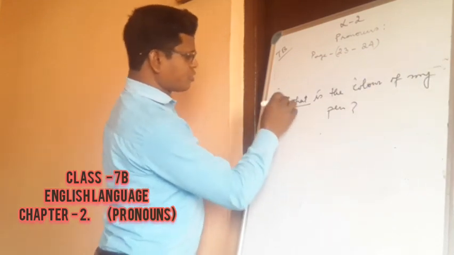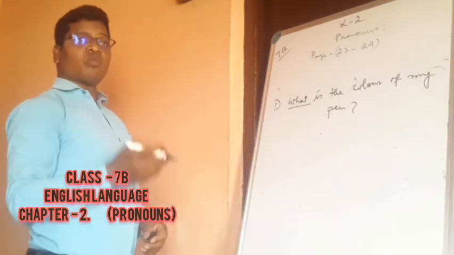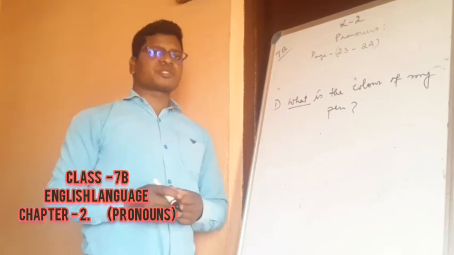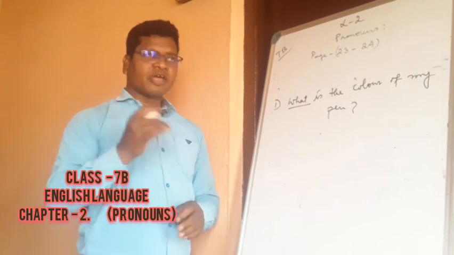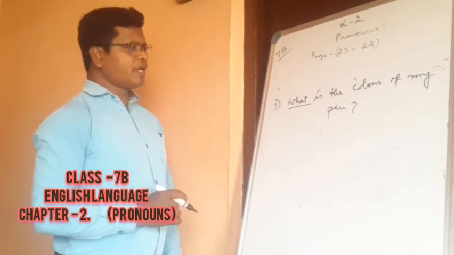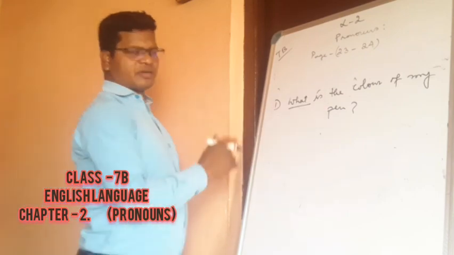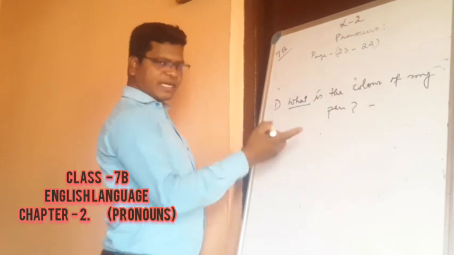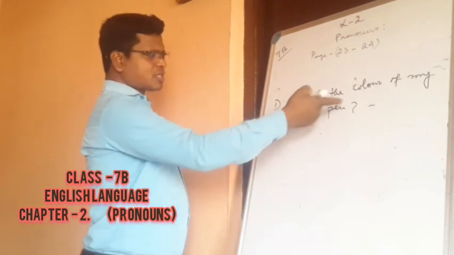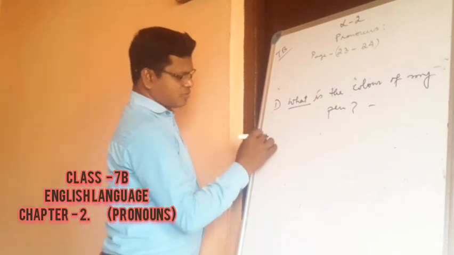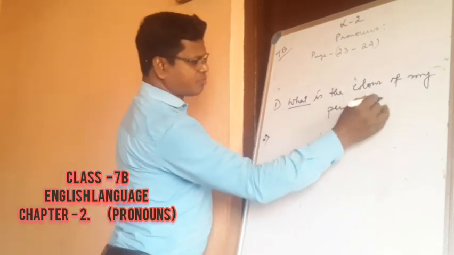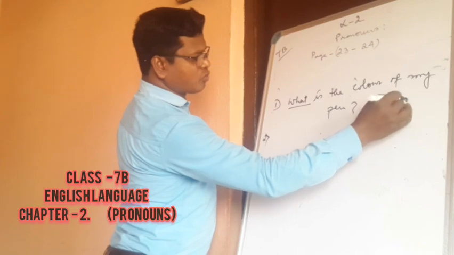Here we just want to have the information. So what is the color of my pen? If you ask like this, definitely you are going to get an answer. So this is an example of an interrogative pronoun.